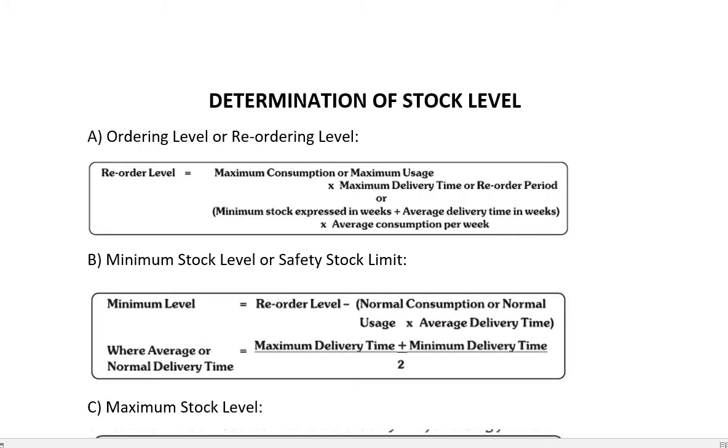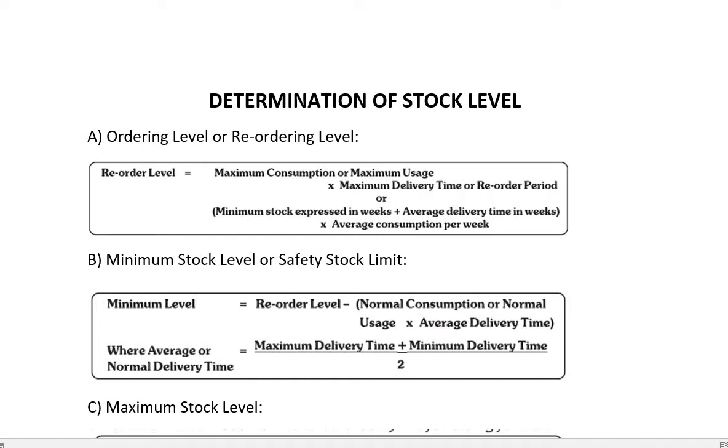We can also say that minimum stock level is that quantity below which the stock of any item should not be allowed to fall. Now the minimum stock level depends on reorder level, rate of consumption of material, time required to obtain delivery of fresh supplies, and nature of material. The formula for calculating minimum stock level is reorder level minus normal consumption or normal usage multiplied by average delivery time. And average delivery time can be calculated as maximum delivery time plus minimum delivery time divided by 2.